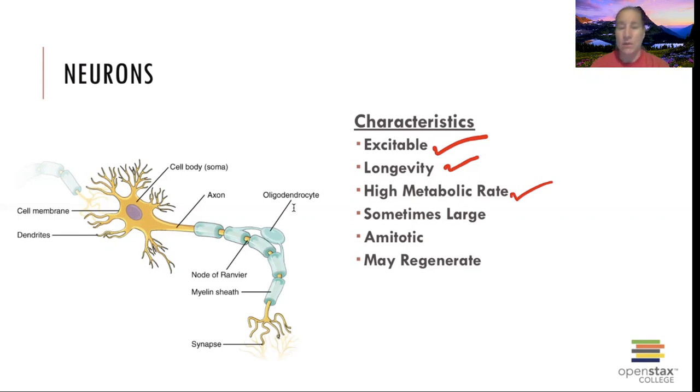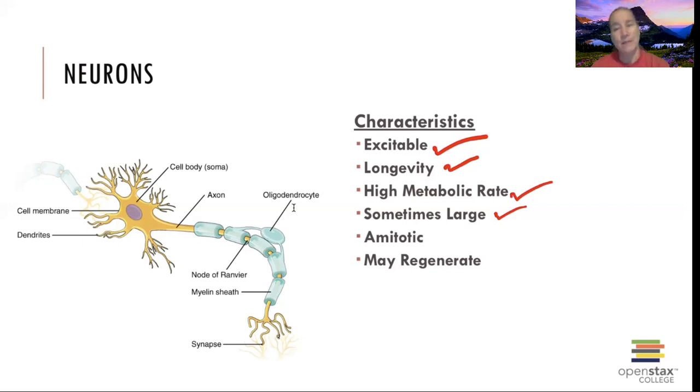They can be really large with neurons. If we were talking about specifically ones that go down the leg, some of those are super duper long. And in general, most of your nerves are amitotic. And remember, A means without. So they are going to not undergo mitosis and create new brain cells. Your brain cells don't do that in general. CNS are amitotic. They are not going to make new ones.